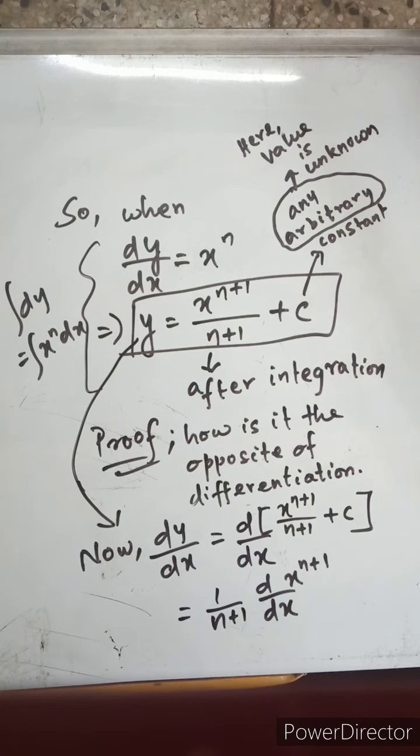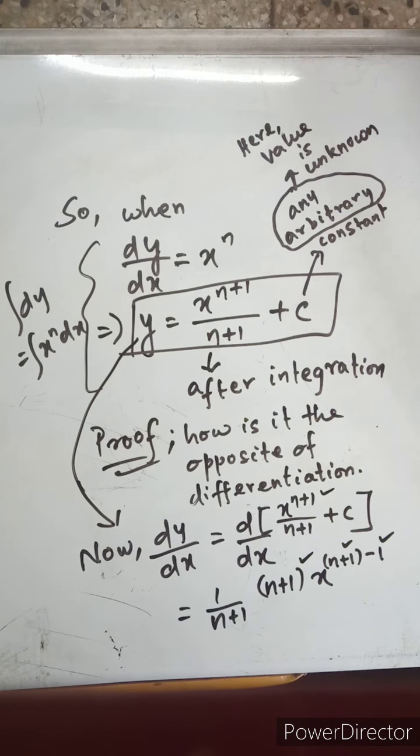So we have d by dx of x to the power n plus 1. Now the formula, if you remember, d by dx of x to the power n gives n x to the power n minus 1. Instead of n, we have n plus 1 over here in the power of x. So n plus 1 into x to the power n plus 1 minus 1.